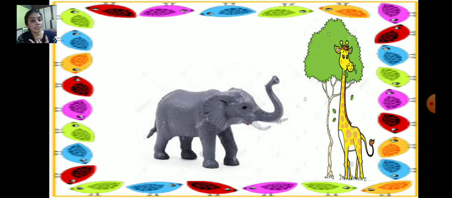Bananas, so many fruits. With the help of the trunk, the elephant eats its food. And this giraffe has a tall neck, so it can easily reach the tall trees to cut and eat the leaves. So they are called herbivorous animals.